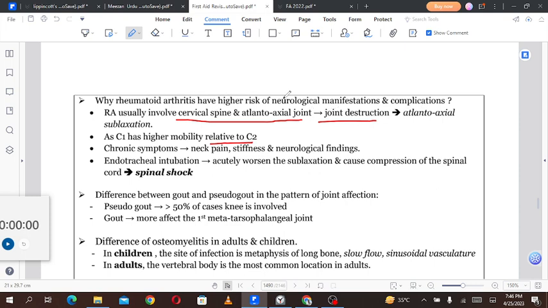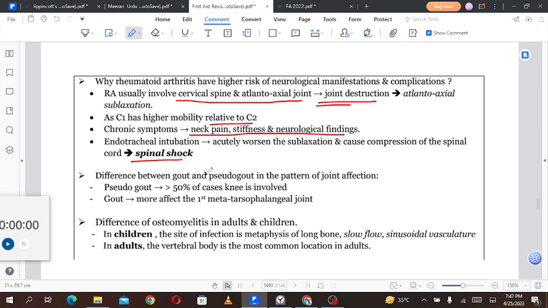Chronic symptoms include neck pain, stiffness, and neurologic findings. Endotracheal intubation can acutely worsen the subluxation and cause compression of the spinal cord that will result in spinal shock.